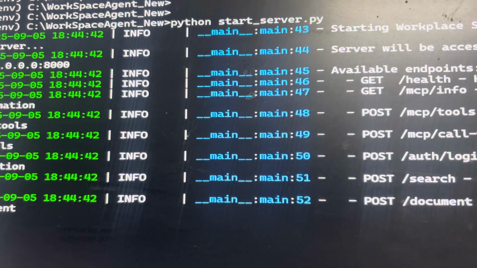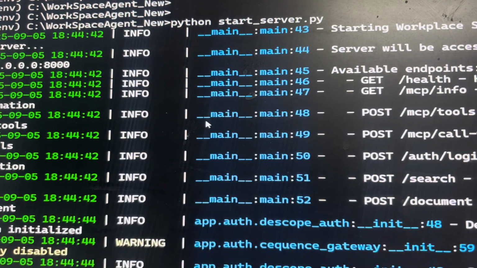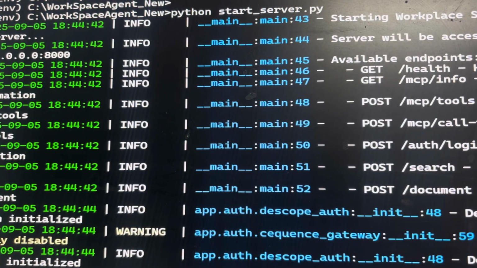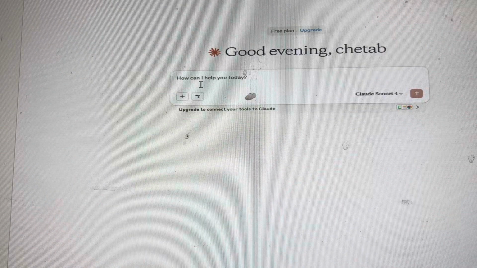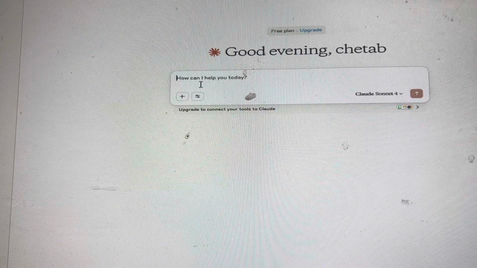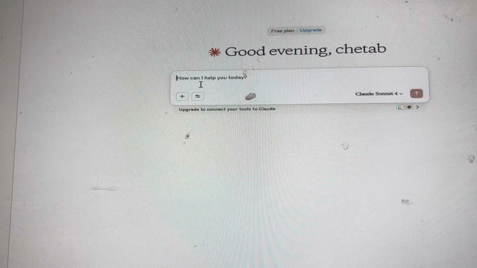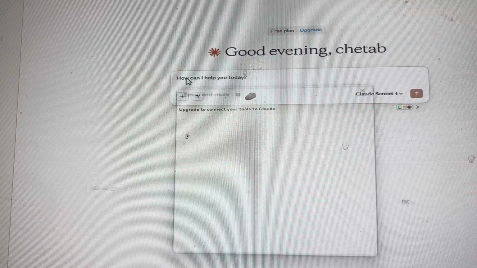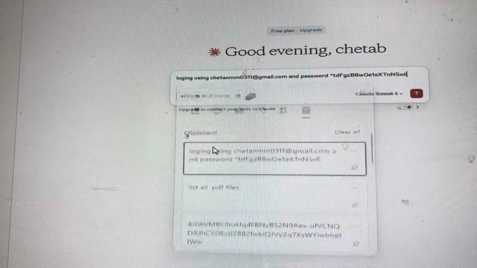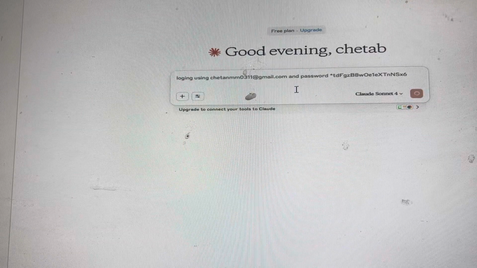First, I will start my local server. Right. So it got started, and once this is started, I will be coming to Claude Desktop and will ask to log in using the email ID and password.